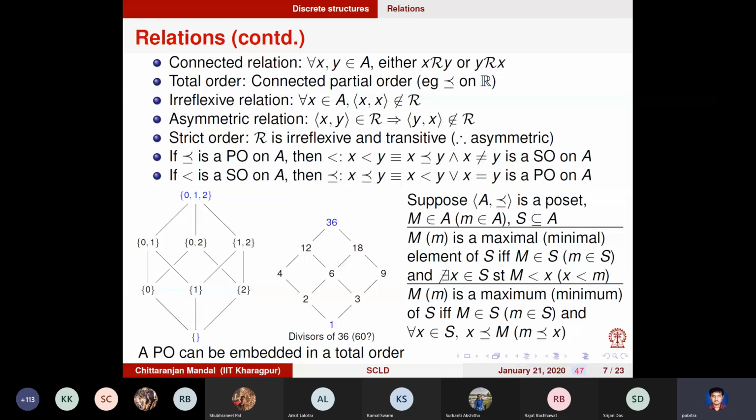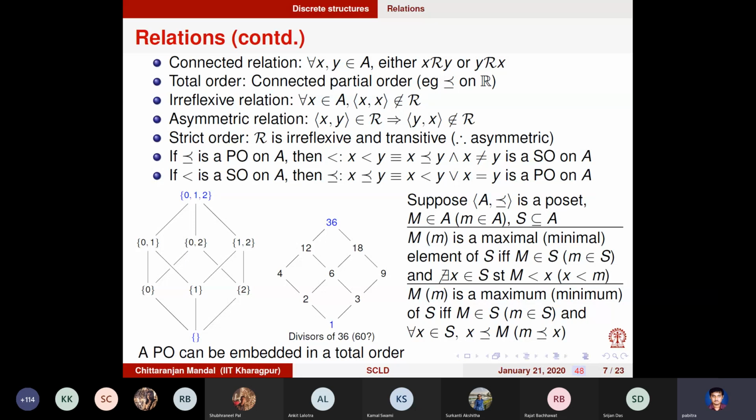If I consider the entire poset, you see there is only one maximal element and only one minimal element. So this maximal and minimal element would be called the greatest and the least element. So 36 is the greatest element of this poset and 1 is the least element of this poset. Similarly, in the left hand side poset, the full set is the greatest element and null is the least element.